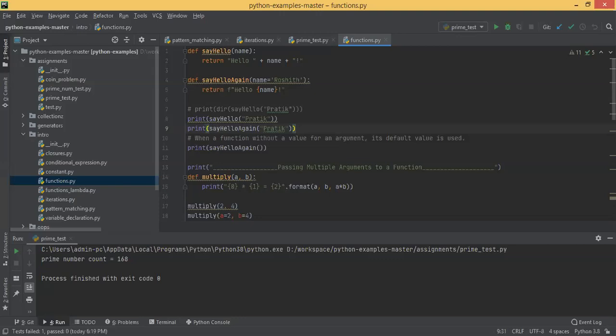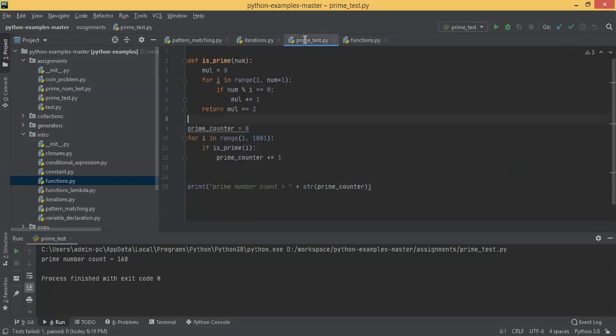And then the function return value. Okay? Then you write the function body. Whatever logic you want to implement, that is called the function body. And then you return some value. Return value is also optional. If you require, you can return some value. If you don't, you can skip that also.